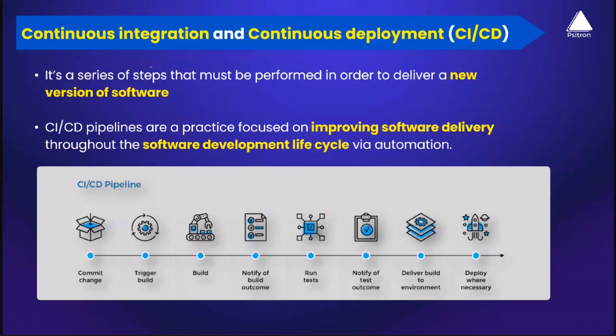Then we are talking about something called CI/CD. I might have referred to this word previously. So what is this CI and CD? Continuous integration and continuous deployment. So what does that mean, right? CI/CD is a practice that we use in the software industry to deliver a new version of software to production. The CI/CD practices improve software delivery and the software development lifecycle. So let's try to understand what CI/CD pipelines are, how they work, and then we will understand how MLOps pipelines would also work with the integration of CI/CD.